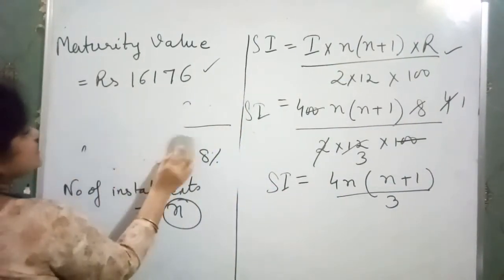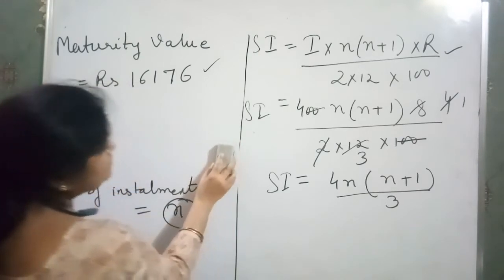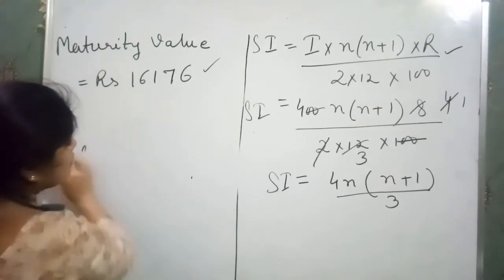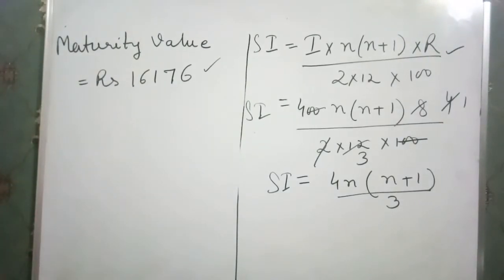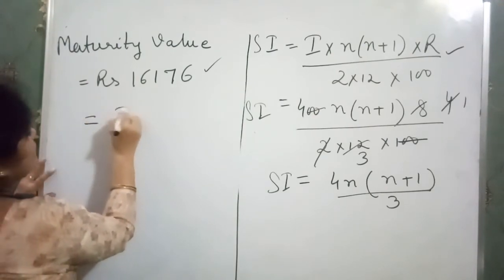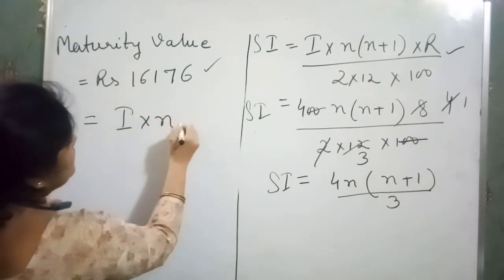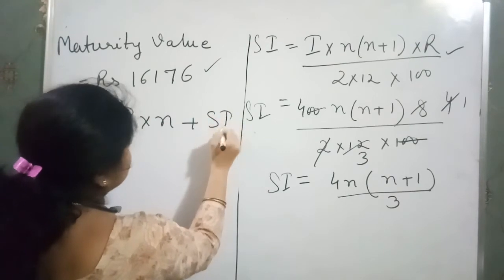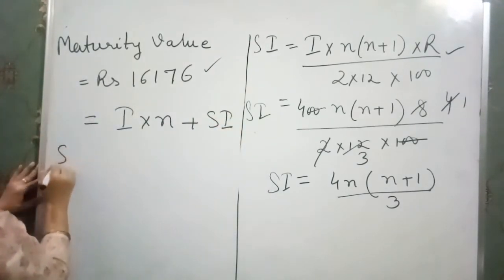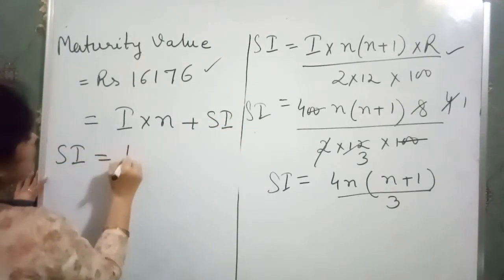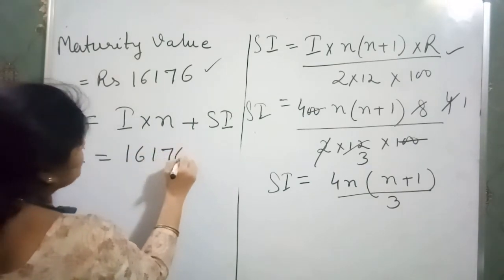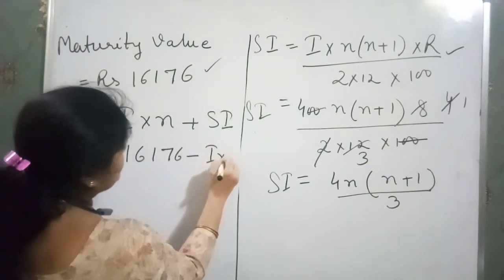So we again use the formula for maturity value. As we know, for the maturity value we have installment into number of times plus simple interest. Clear? So from this formula, simple interest is equal to 16,176 minus installment into number of times.